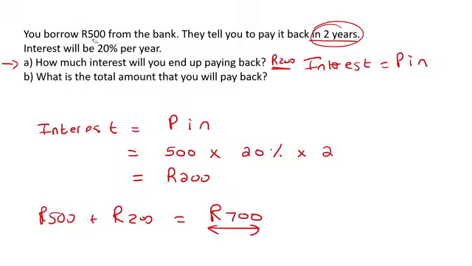When you borrow money from the bank, they're always going to make you pay more back because they're going to give you interest. That is how the banks make their money. They tell you, hey buddy, here's 500 Rand, but by the way, you are going to give us 700 Rand back. Makes sense, right? They're not going to give you 500 Rand and have you give 500 Rand back, because then they're not making any money.